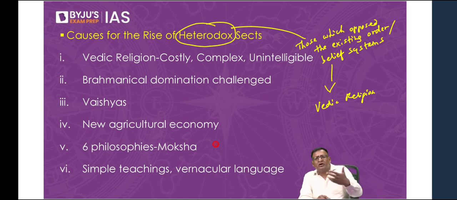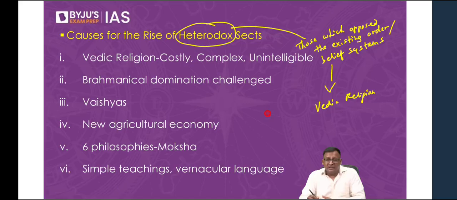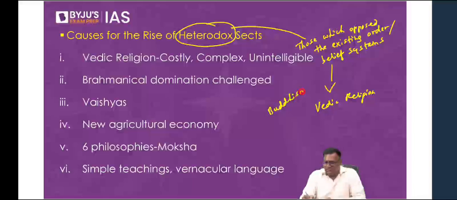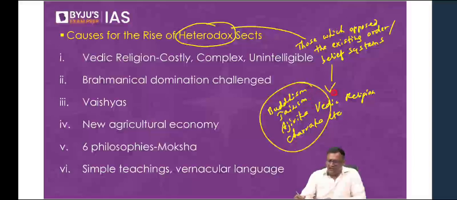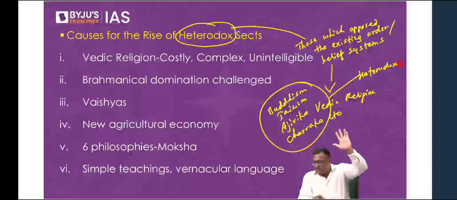So Buddhism and Jainism are called heterodox sects. Buddhism, Jainism, Ajivika sect, Charvaka sect, they all oppose the existing belief system. Did you understand, Srikant? They're all heterodox sects. They come under the category of heterodox sects. Did you understand? Hello, all of you. Can you raise your hands? Any doubts here? Can I move on?